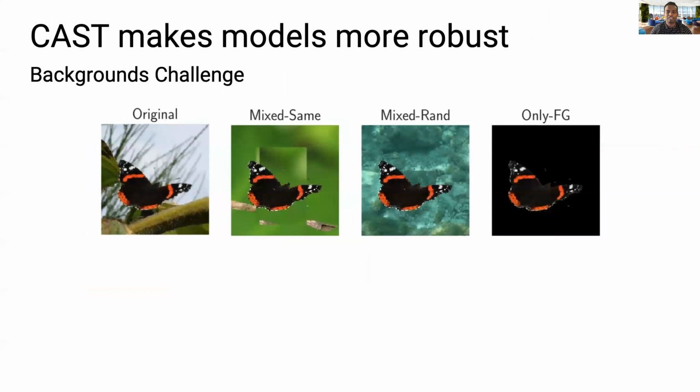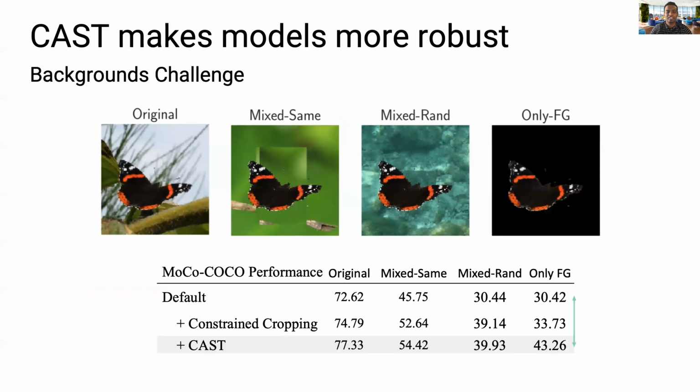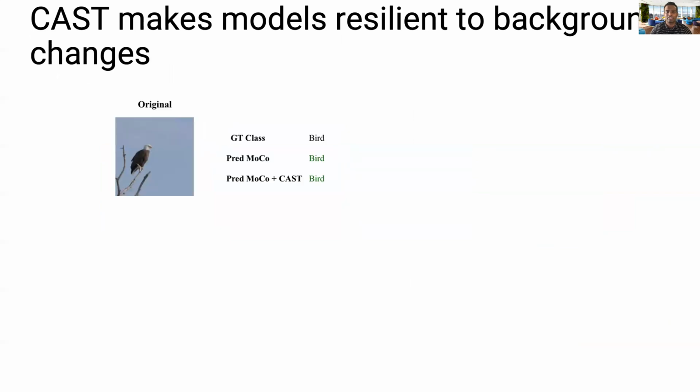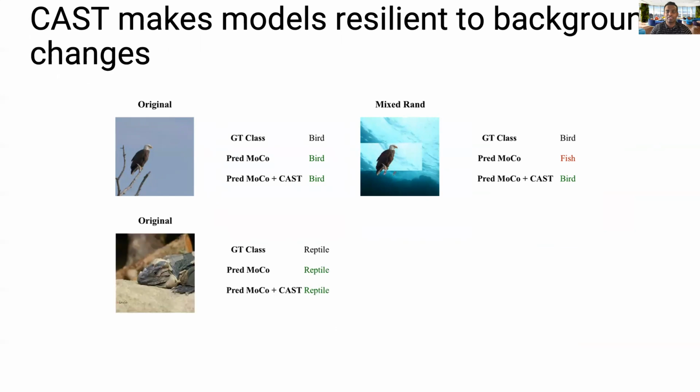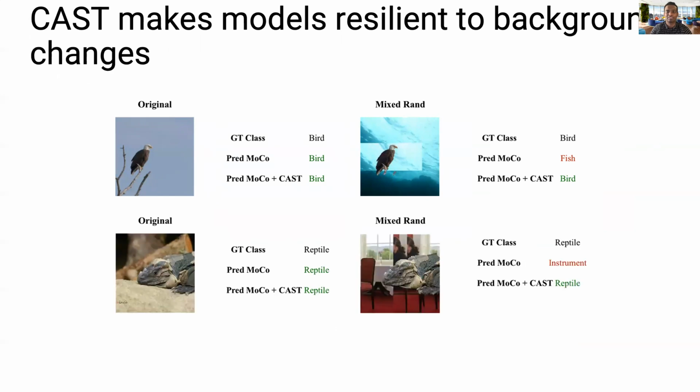To test the robustness of CAST, we evaluate on the backgrounds challenge dataset, where the backgrounds of ImageNet images are replaced with various settings. As can be seen, CAST pre-trained models significantly outperform on all the settings. For this image of a bird, when the background is changed from sky to water, the baseline model changes its prediction to fish, whereas the CAST pre-trained model still predicts bird, indicating its reliance on foreground regions more. Similarly, when the background of this reptile class is changed to a place where musical instruments typically occur, the prediction of the CAST pre-trained model does not change as opposed to MoCo.